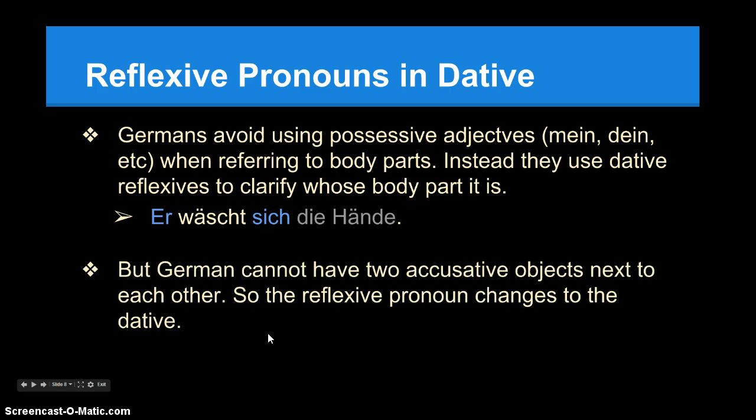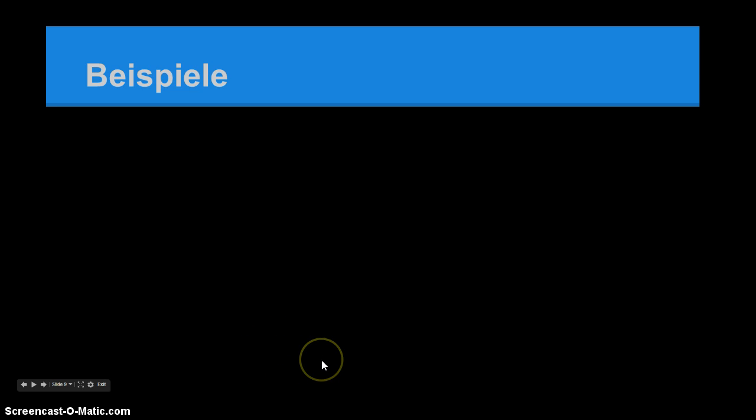German, at the same time, cannot have two accusative objects next to each other. So the reflexive pronoun changes to the dative. So sich here is technically in the dative case, but it doesn't change. Only mich and dich change. Zum Beispiel, ich wasche mir die Hände. So this is die Hände, das ist Akkusativ, but mich becomes mir in this case. So ich wasche mir die Hände.